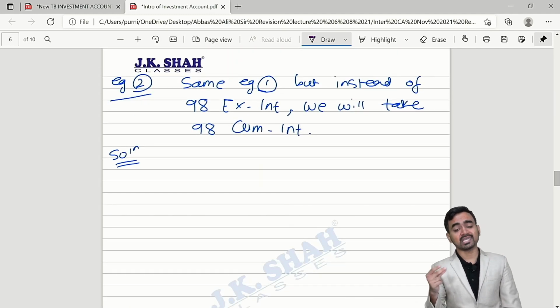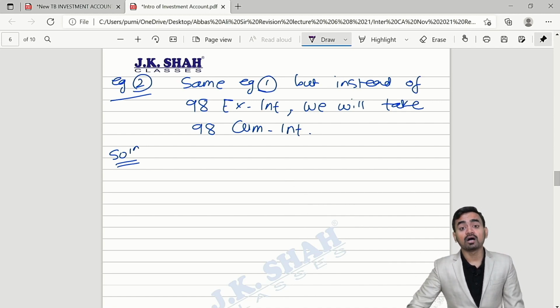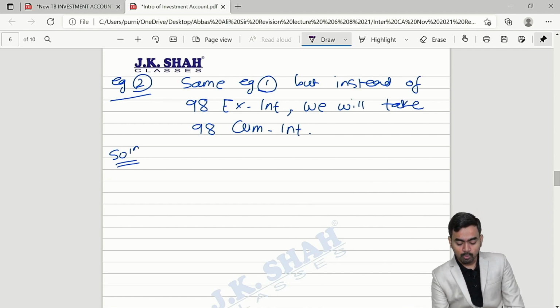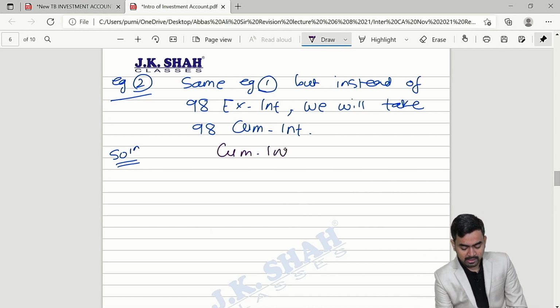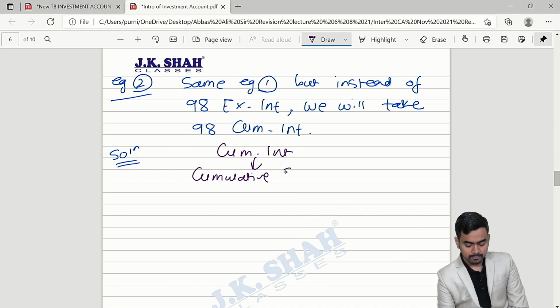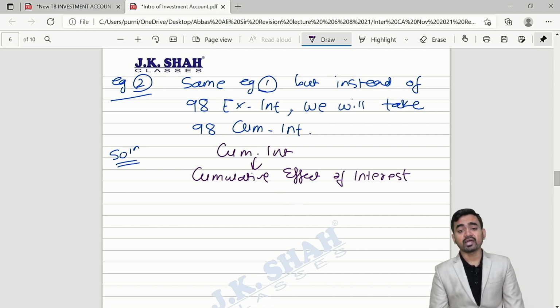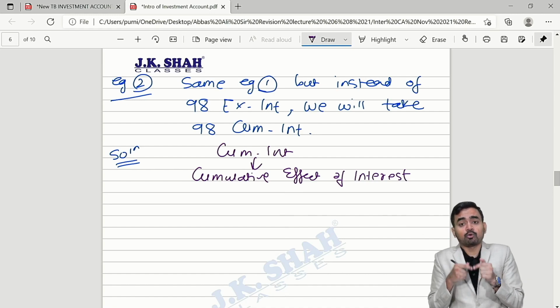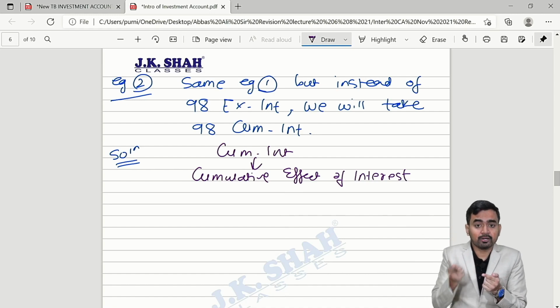Example 2, same example 1, but instead of 98 X interest, we will consider 98 cum interest. Now sir, what is the meaning of cum interest? Cum interest means cumulative effect of interest, that is the given price in question includes element of interest.